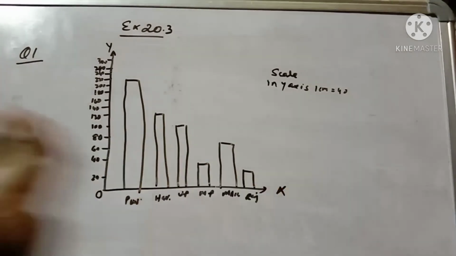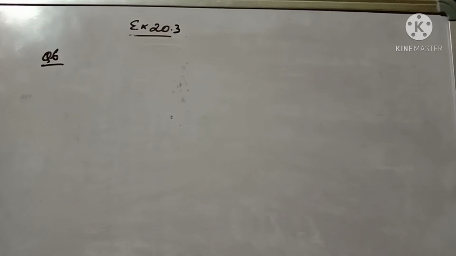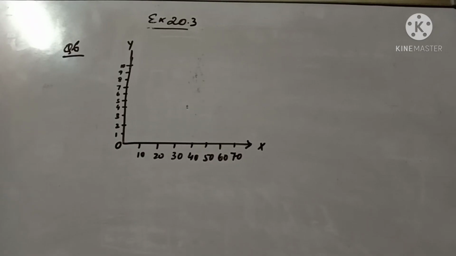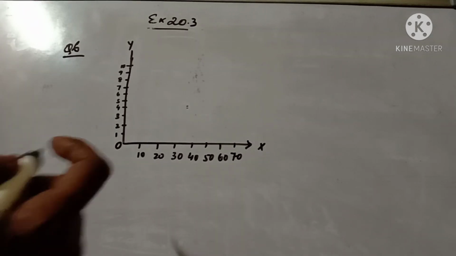Write down please. Question number 6: draw a histogram to represent the following data. Marks obtained 0 to 10, number of students 4; 10 to 20, 10; 20 to 30, 6; 30 to 40, 8; 40 to 50, 5; 50 to 60, 9. Remember, this is a continuous distribution table. So first of all we draw the bars in this way. Now 0 to 10, how many are there? 4. So 4 is here.